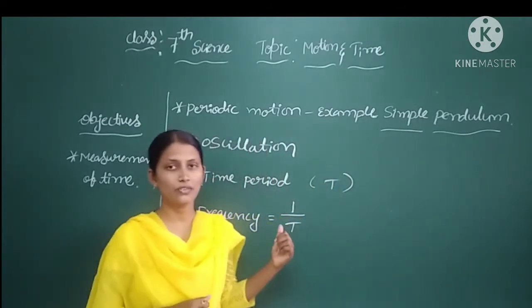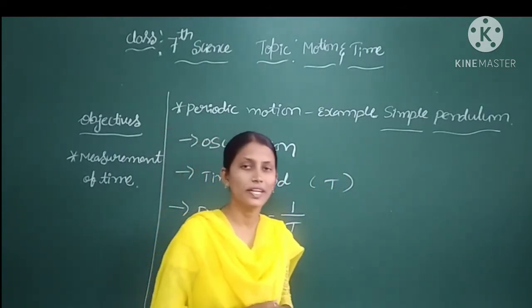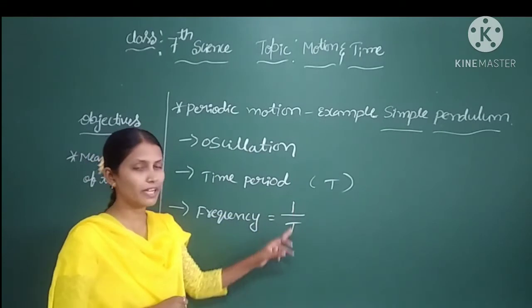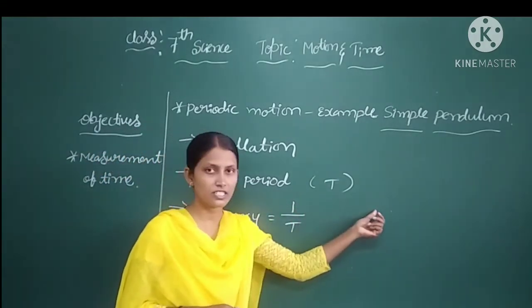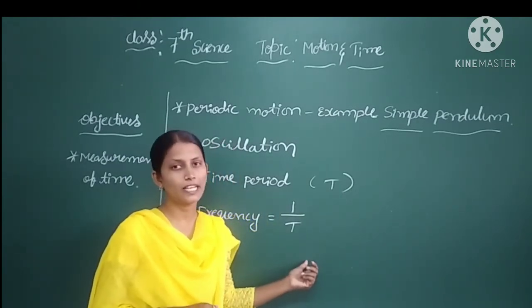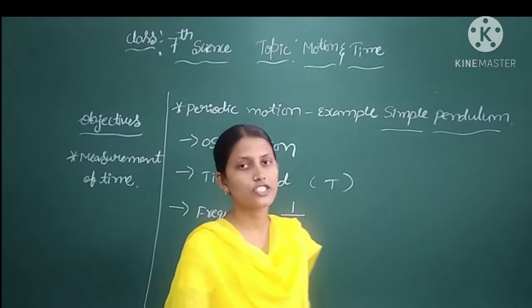We are calling it the frequency. The formula to find the frequency is 1 by T. Frequency is equal to how many oscillations the pendulum has covered divided by how much time it has taken. Now let us check.